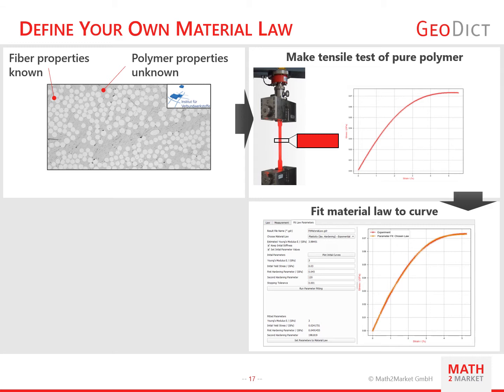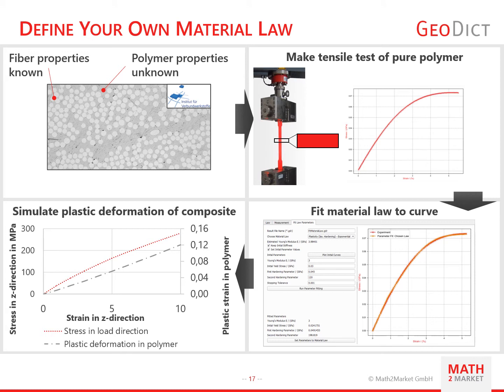Then you can fit the parameters of a chosen plasticity or damage law to this curve. Fitting is available for perfect plasticity, bilinear and exponential hardening, and damage. This law you can then use for simulations, for example to study the influence of fiber direction or fiber volume content, or also later on with a different fiber type. You can also look into the details of deformation, such as the plastic deformation in the polymer. This is information you would never get from a tensile test because it simply cannot be measured.